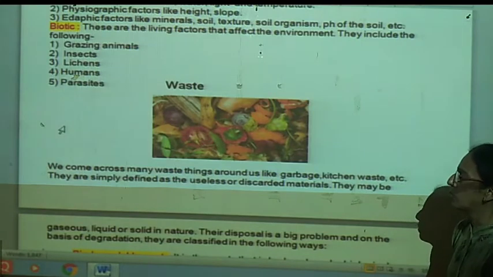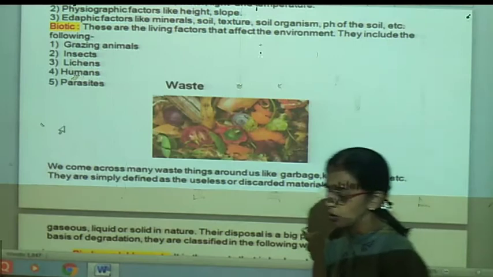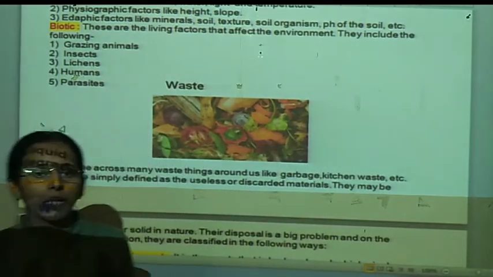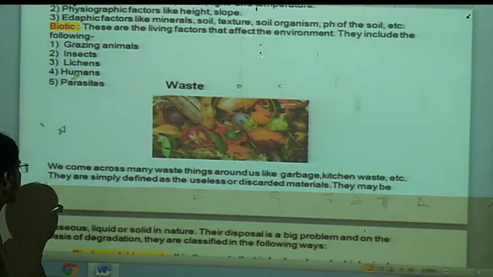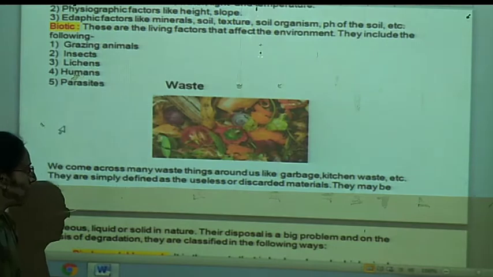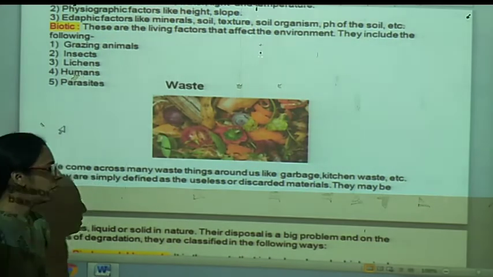Means when we come across many waste things around us like garbage, in that garbage we can see kitchen waste, medicinal waste, industrial waste, etc. They are simply defined as useless or discarded things.